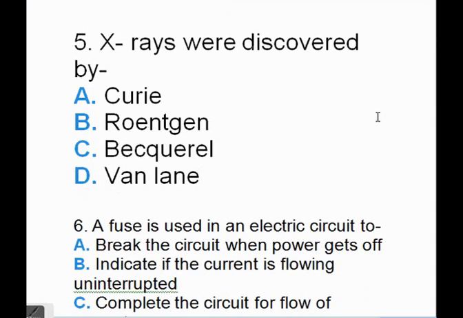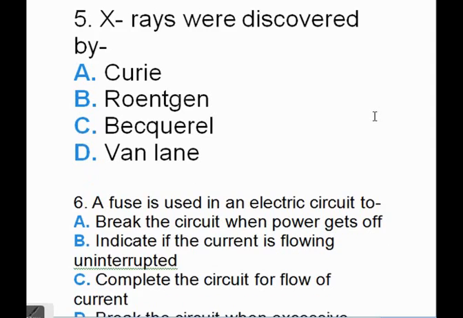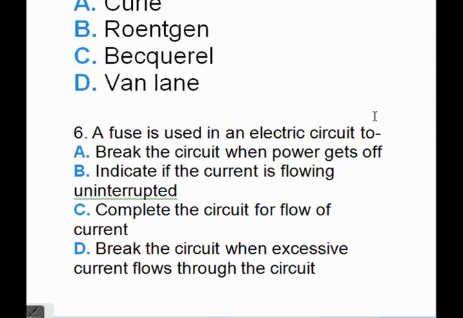X-rays were discovered by A. Curie, B. Roentgen, C. Becquerel, D. Van Leeuwen. So X-rays were discovered by Roentgen. So this is an important question.